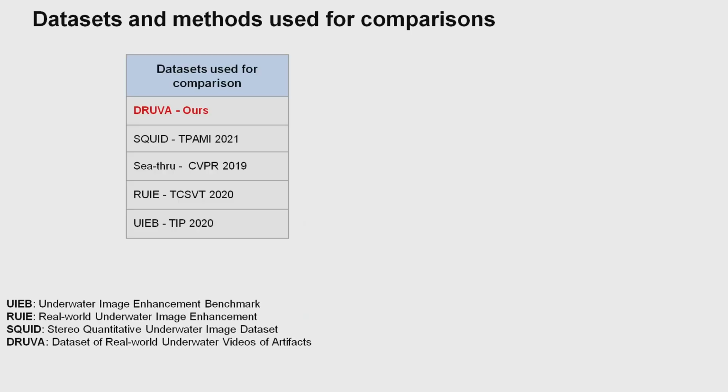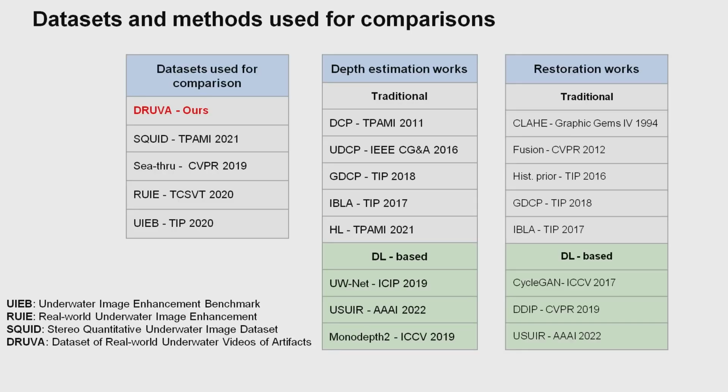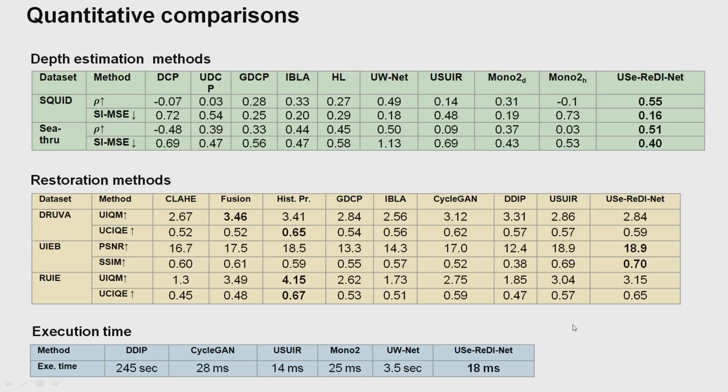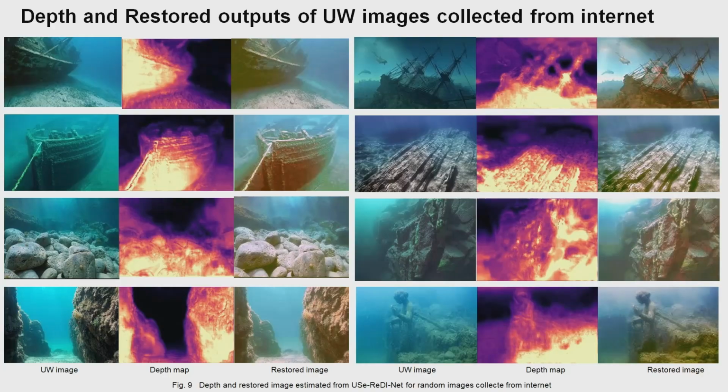We have used 6 datasets for comparison, and these are the networks used for comparison, and these are the depth outputs and restored outputs. Here you can see we have the best depth results and restored outputs, and these are the quantitative comparisons. This is already there in the paper, you can refer to that. And these are some extra depth and restored outputs of underwater images collected from the internet.